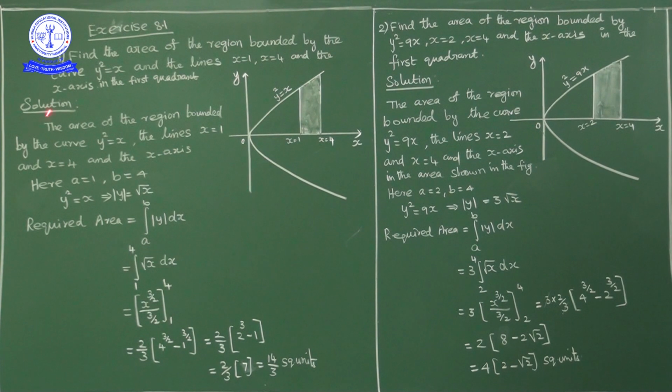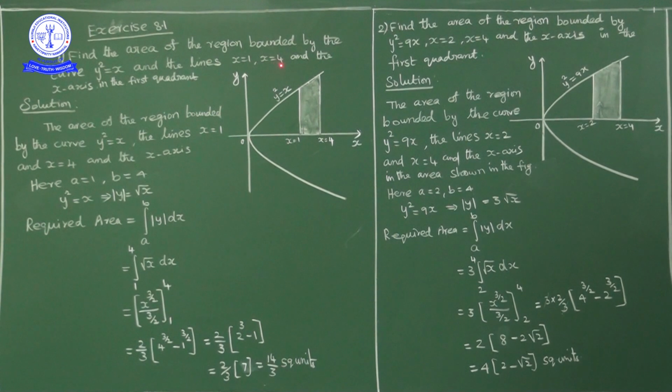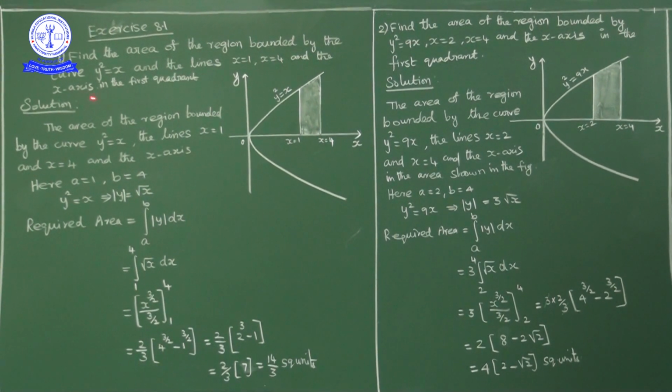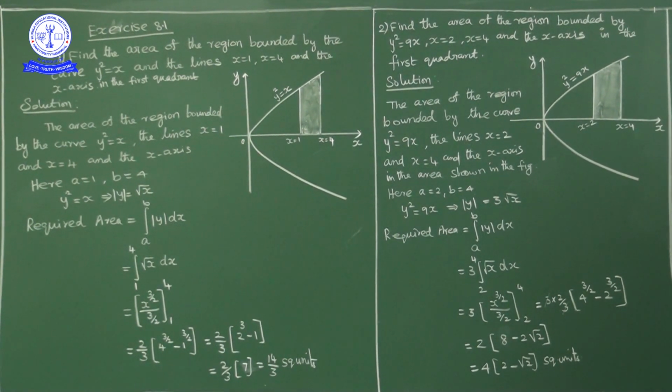Okay. Now exercise 8.1. First question: find the area of the region bounded by the curve y square is equal to x and the lines x is equal to 1, x equal to 4 and the x axis in the first quadrant. Here, what is the curve given? Y square is equal to x. It is a parabola. Y square is equal to 4ax is the standard equation of a parabola.